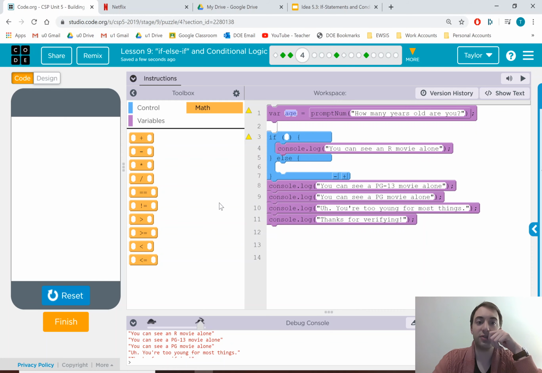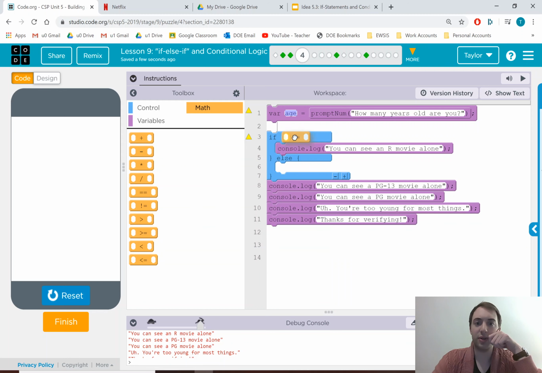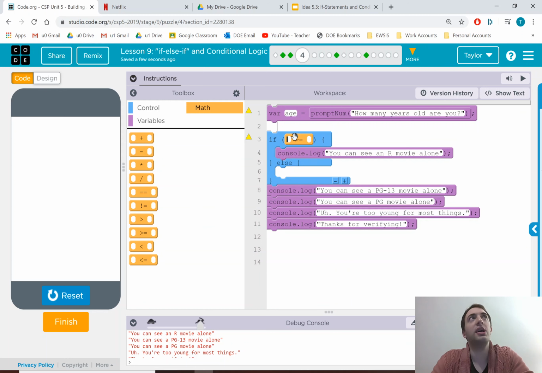17 or older. So I go into my math settings, I scroll through the different options, and I see greater than or equal to. So I'm going to put that here, and if I just say it in English, if I'm older than 17, I can see rated R. So in code, if age is greater than or equal to 17, then do this special one. I'm pointing at the screen as if you could see it. Do this one. Otherwise, you're going to check the next one.